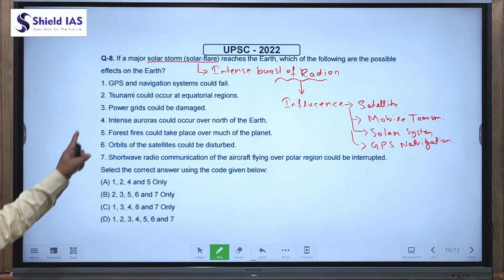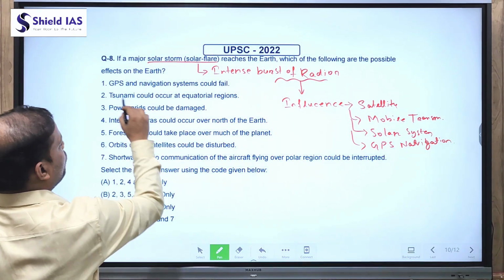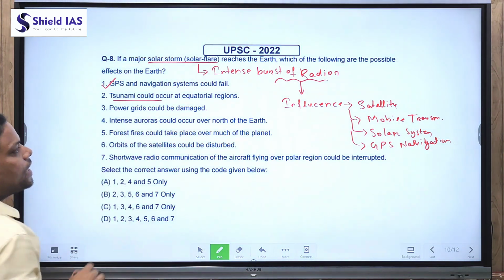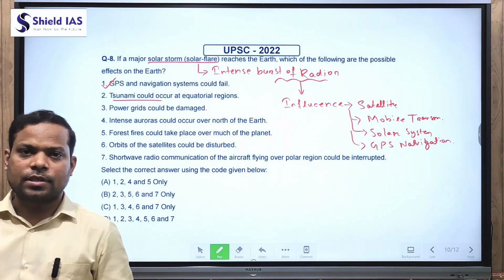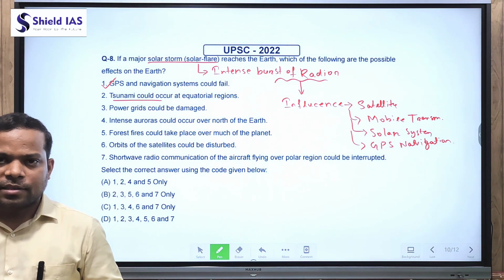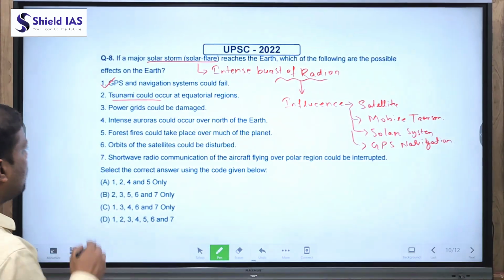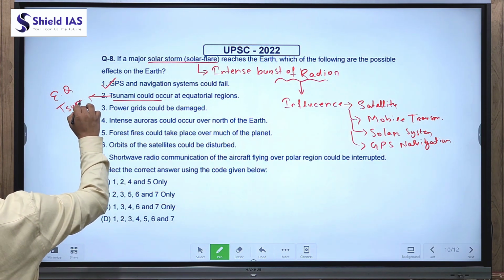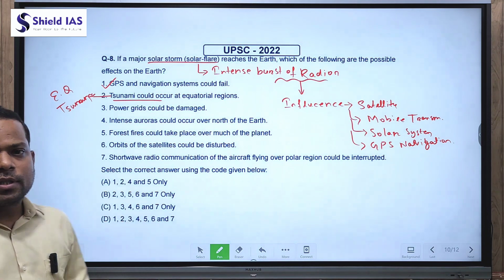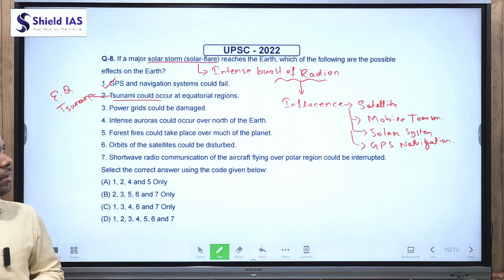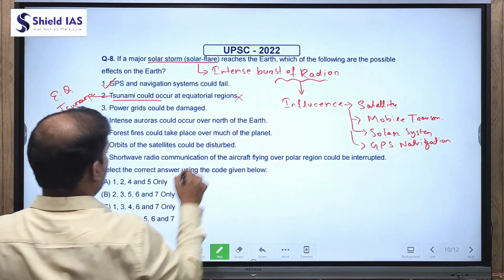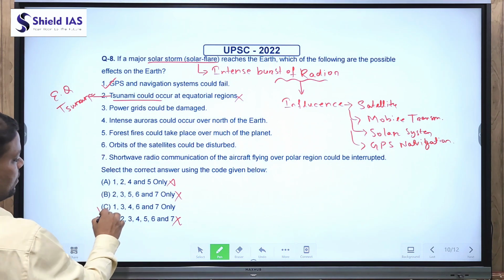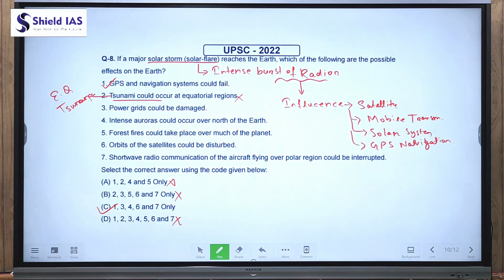Now read the statement. Option 1, GPS and navigation system could fail. Yes, this is correct. Second statement, tsunami could occur at equatorial region. As we discussed in the geomorphology chapter, in the chapter internal structure of Earth and plate tectonic theory, we have discussed earthquake and tsunami, and both are associated with the internal disturbance of plate tectonic movement. So we can eliminate 2. A eliminated, B eliminated, and D eliminated. Only one option remaining, that is C, 1, 3, 4, 6, and 7 only.